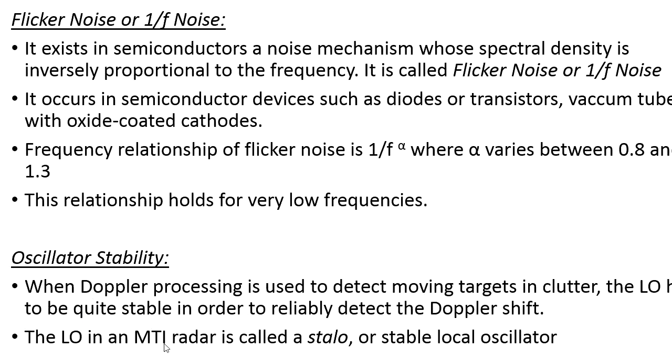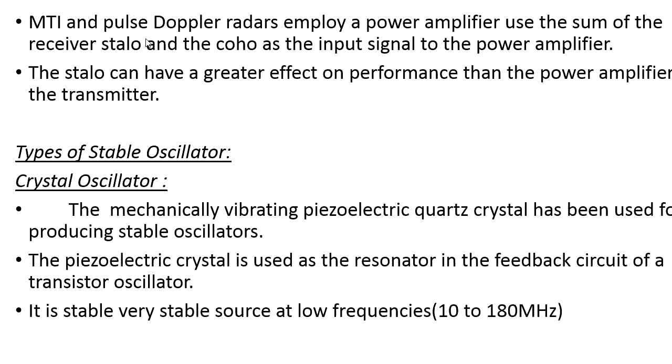And as we know, in the moving target indicator radar, we have two types of local oscillator, that is STALO as well as COHO. STALO is the stable local oscillator, COHO is the coherent local oscillator. These are the two oscillators which extract the echo signal of the moving target by discarding the clutter signal present in that signal. In order to extract the echo signal, as I discussed, in the MTI and pulse Doppler radar, in both these types of radar we are using the COHO as well as the local oscillator.